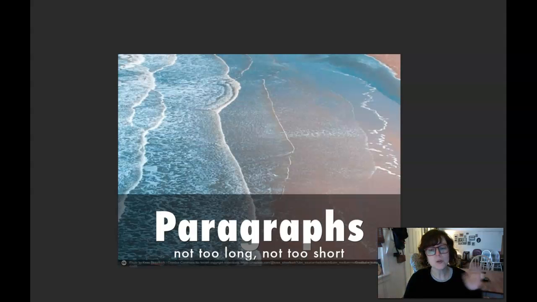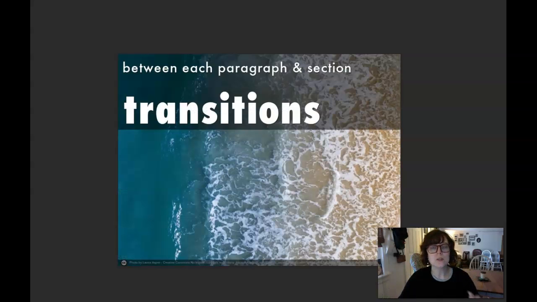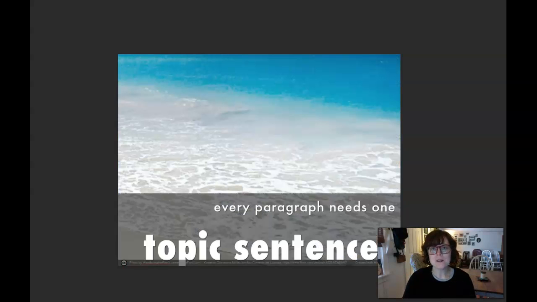Anyway, your paragraphs. Make sure that each paragraph has a topic sentence and a transition sentence. So there should be a sentence telling me what that paragraph's about, and there should be a sentence connecting it to the next paragraph or section. When you transition between sections, think about what the reader needs to know to connect the information from that paragraph to your next paragraph. Never begin or end with source information. You have to tell your reader what that source information is about, why it's important, and how it relates to other information in your paper.